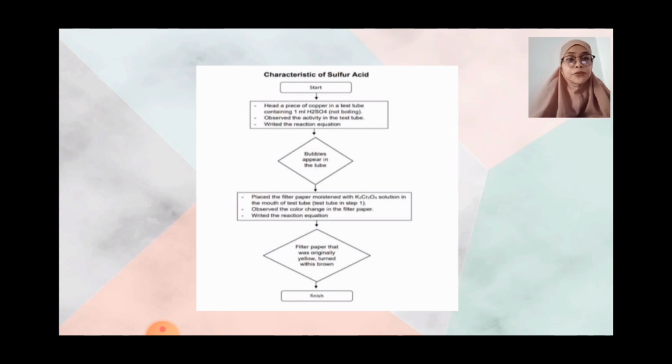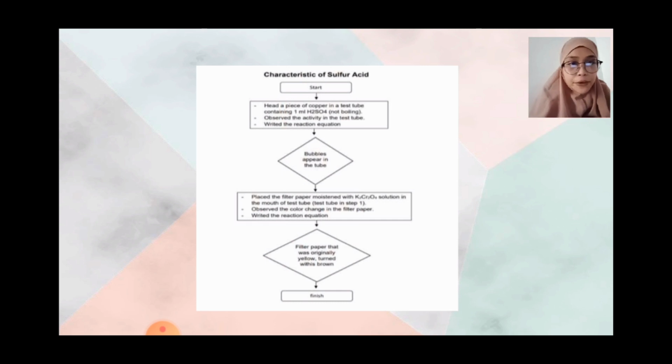Characteristic of sulfuric acid. Start. Heat a piece of copper in a test tube containing 1 milliliter of H2SO4 until boiling. Observe the activity in the test tube and write the reaction equation. Bubbles appear in the tube.